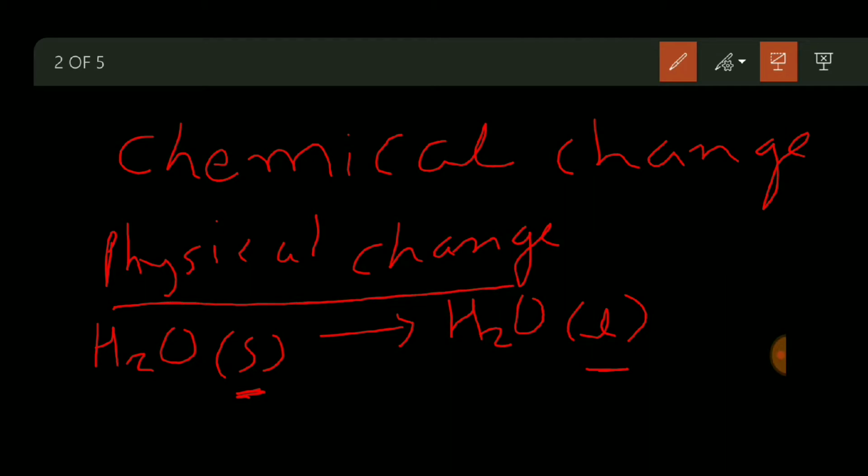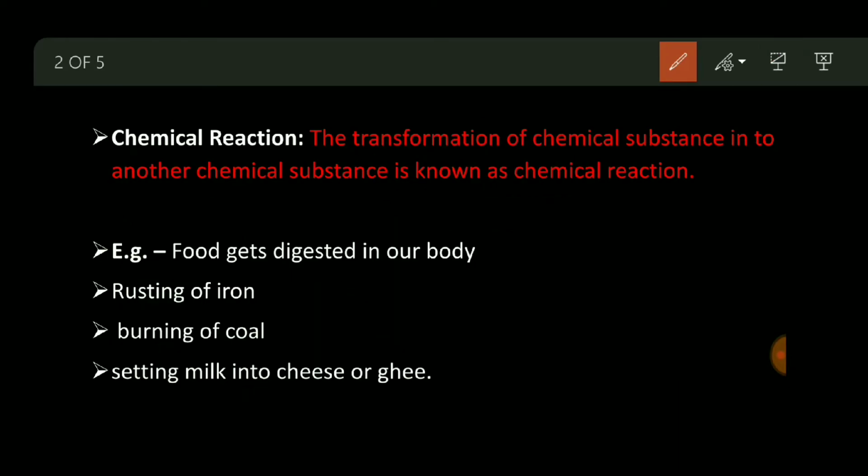So two types of change can occur in a reaction. Chemical change means what? When a new compound is formed, at that time it is known as a chemical reaction. And physical change means what? The compound will just change its state only, not the chemical formula. So I hope now you are clear about the two changes, chemical change and physical change. In chemical reactions we have to discuss only the chemical change.